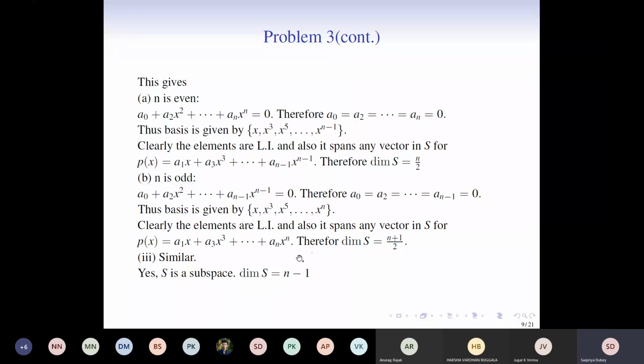The trick here is that you need not prove for a subset to be a vector space all the 10 axioms. You just need to show that it is closed under scalar multiplication and addition. And that's what we have done in this case. Okay, let's move on to the next question.